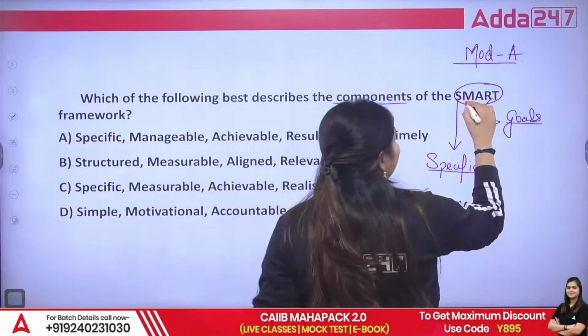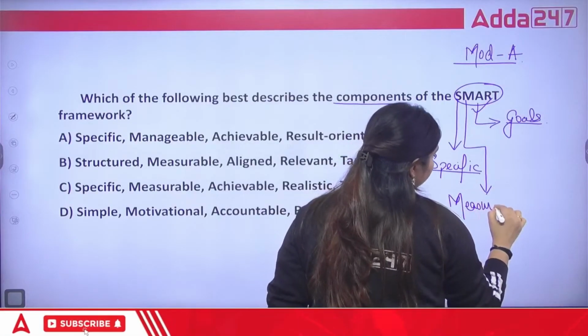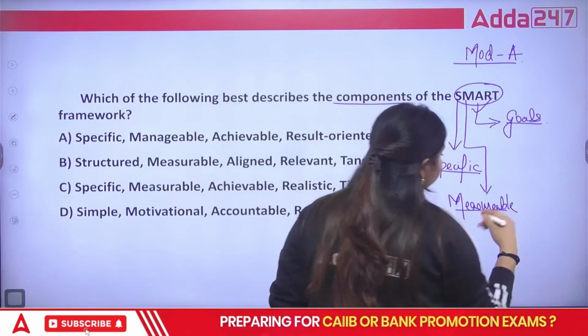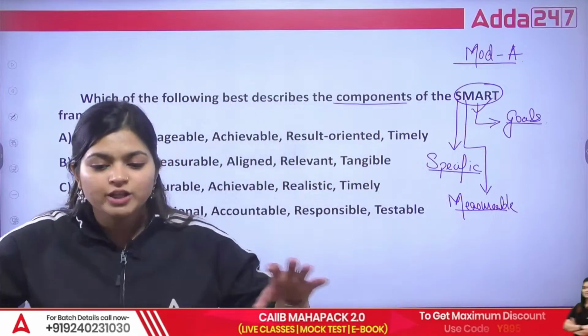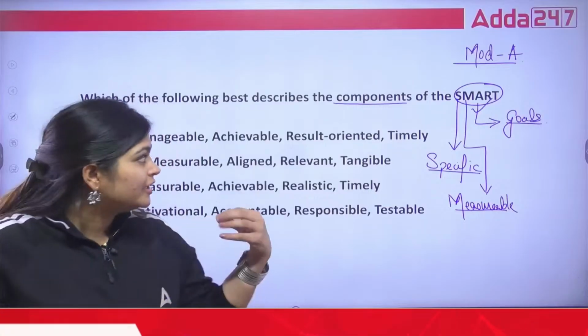Then M is your measurable. At least you can measure it. Like you all can measure what benefit you are going to get if you clear it. So that is what measuring is.